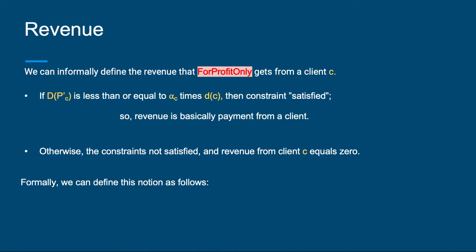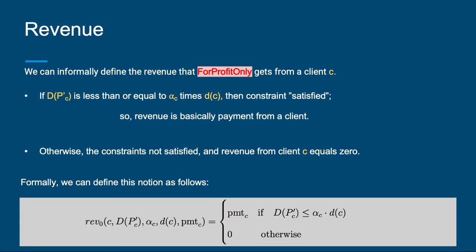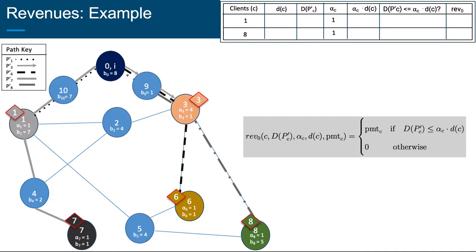Formally, we can define this on a case-by-case basis, where the revenue amount from a client, rev naught, is equal to the payment amount to be received from a client C, payment of C, if the predicate is satisfied and is 0 if it's not. Let's walk through an example from the routing algorithm videos to get a better sense of this revenue concept. We have the graph and the table for the path keys. On the top right corner, we have a table with headers including the client C, the minimum path delay little d of C, the routing delay capital D P dash of C, the tolerance threshold alpha C, and so on.